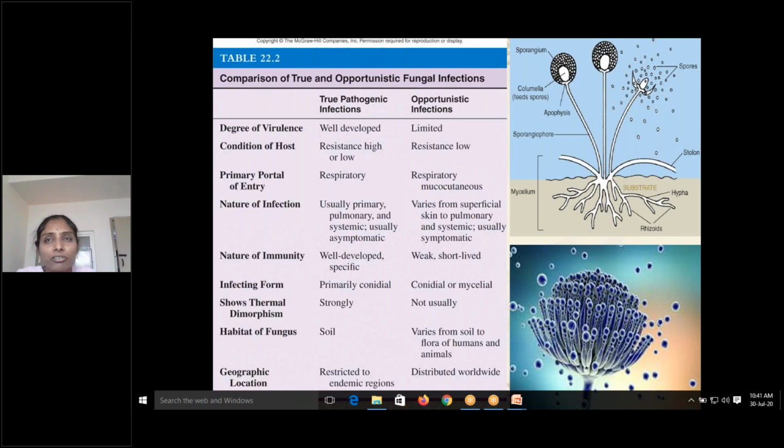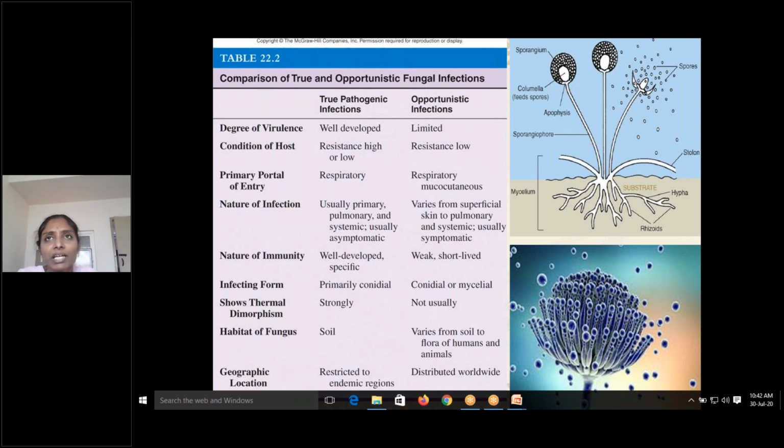True pathogens are usually highly virulent; they are very strong, whereas opportunistic infections have a limited degree of virulence. They are weak, so they attack only weak individuals. Regarding host resistance, in true pathogens the host resistance is high or low, whereas in opportunistic infections resistance is low.